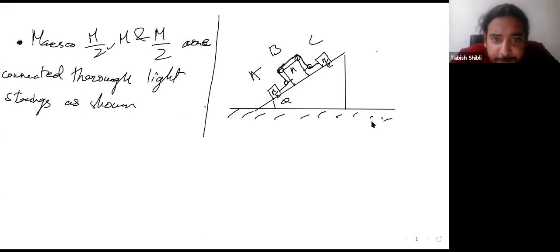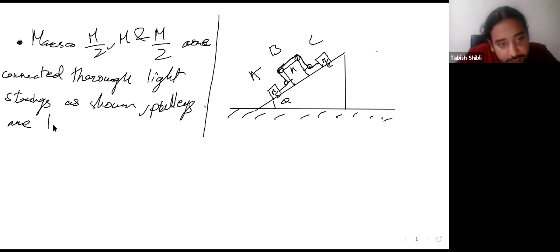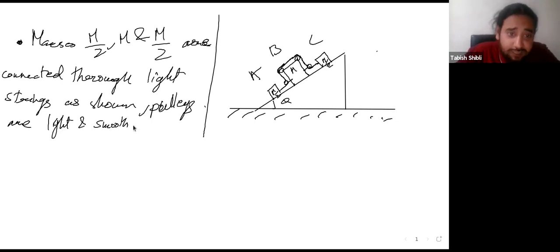Let me just write the question down fully, then I'll explain it. So you have masses m2, m and m by 2 connected through light strings as shown. Pulleys are both light and smooth. So essentially, they have no mass and they are frictionless.